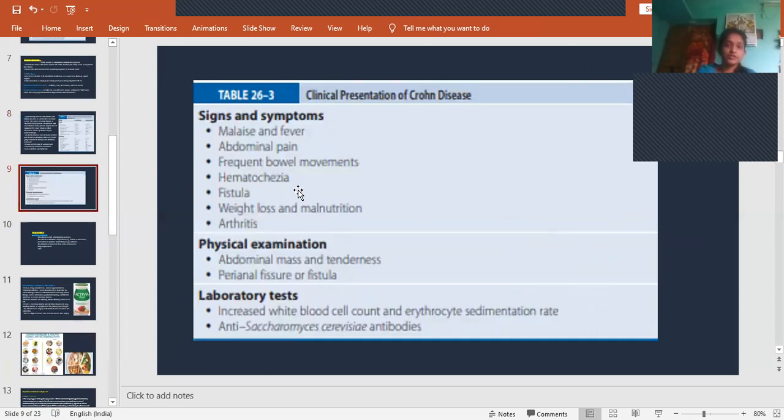So this is the clinical presentation of Crohn's disease: malaise, fever, abdominal pain, frequent bowel movements, hematochezia, fistula, weight loss and malnutrition, arthritis. In case of physical examination, an abdominal mass can be felt. That means if you press the patient over the abdomen region, you can see some tenderness and a mass from outside. And perianal fissure or fistula will be seen. The laboratory tests we conduct for Crohn's disease show an elevated white blood cell count, a raised erythrocyte sedimentation rate, and anti-Saccharomyces antibodies. These are the antibodies that we can see in case of infection. And then treatment.